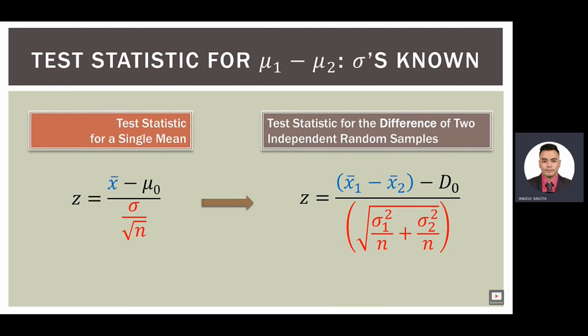Now in the two sample case, or the two population case, look over here on the right. It looks pretty similar. We have z equals, and then at the top there in the blue, we have the difference between two sample means. Over here on the left, it was our single sample mean. Over here on the right is the difference between our two sample means. And then from that, we subtract our hypothesized mean difference, which in this case is going to be 0. Now, in the denominator, we have our standard error again.